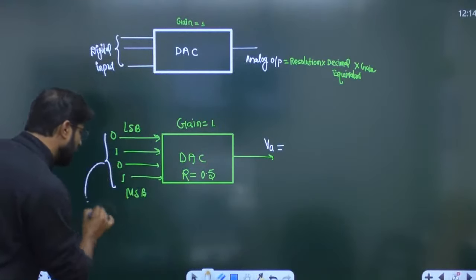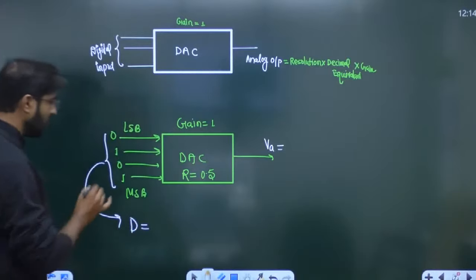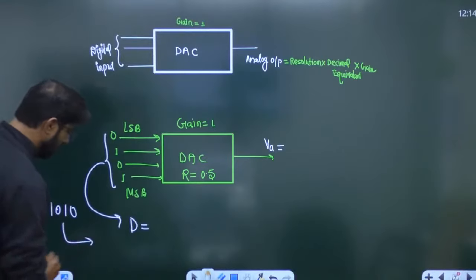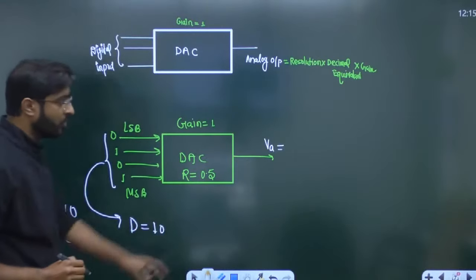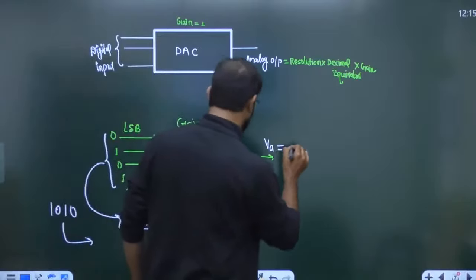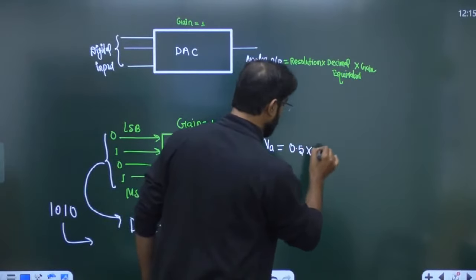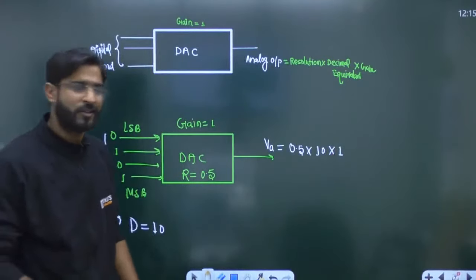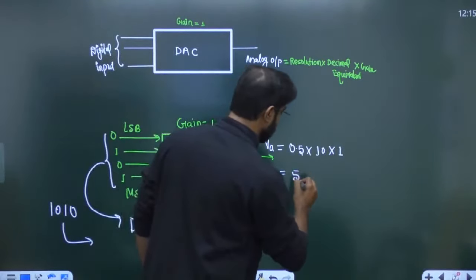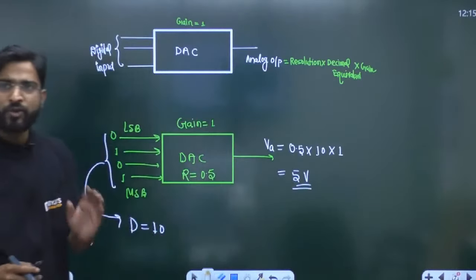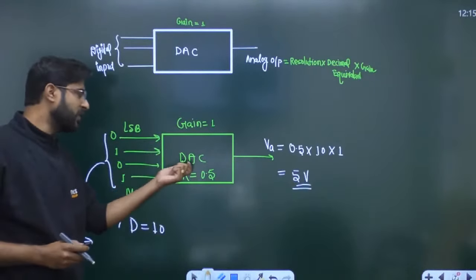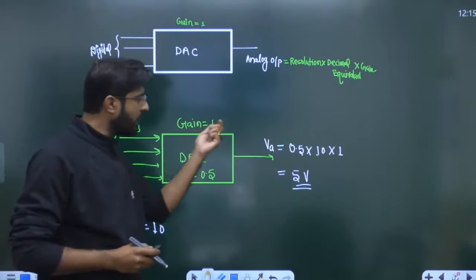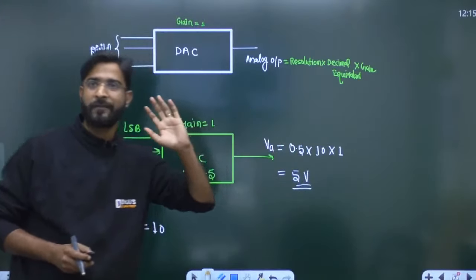The value is 1010, and its decimal equivalent is 10. So the analog output is the resolution 0.5 into the decimal equivalent 10, and since gain is not mentioned, by default we take the gain as 1. So this is 5 volt. So always consider that whenever the DAC is given and the resolution of the DAC is given, decimal equivalent into resolution into gain itself is the output of the DAC. You have to remember this point.